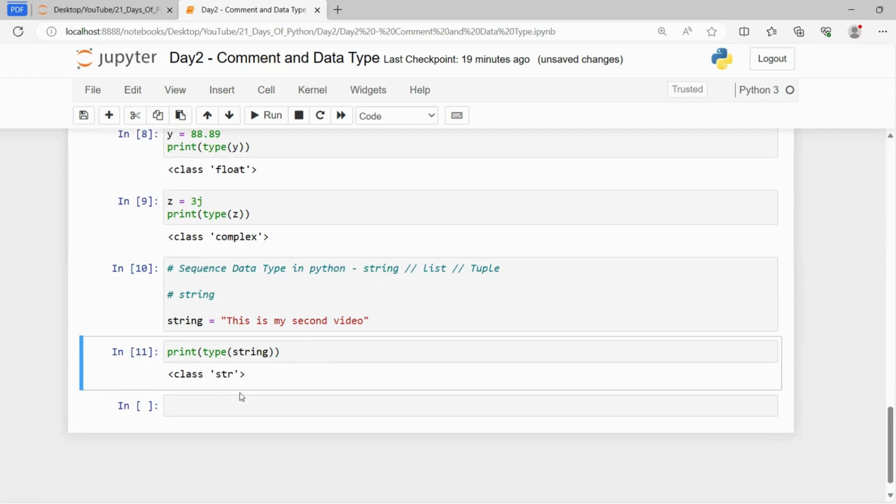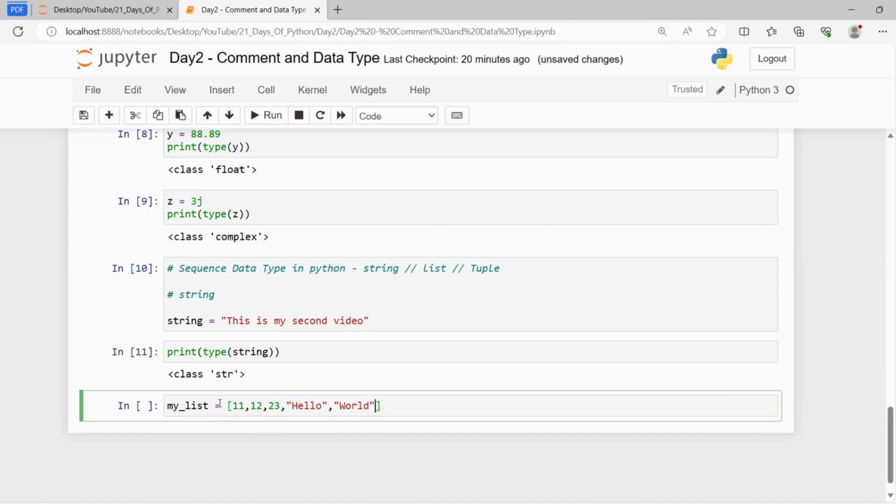Now the next is list. Since a sequence data type is nothing but an ordered collection of similar or different data types, for example, I have my list equals 11, 12, 23. Inside it I can write hello and world. Inside it I can also write a decimal like 88.78. So it is in an ordered form and I can store any data type.